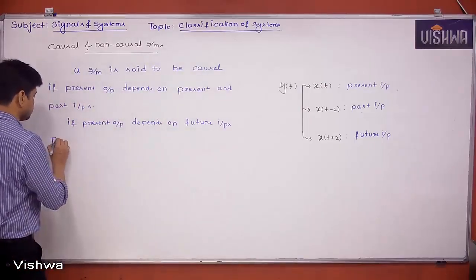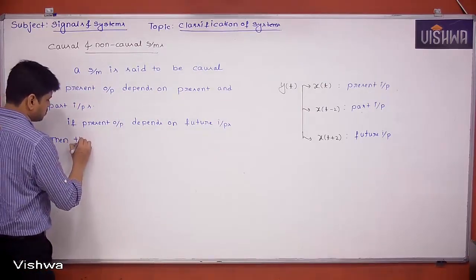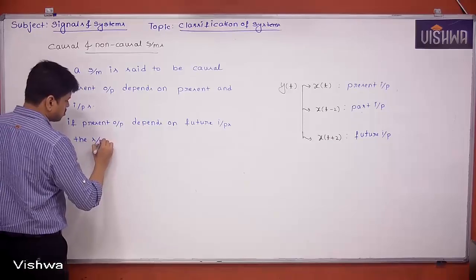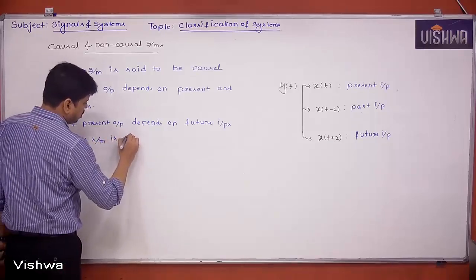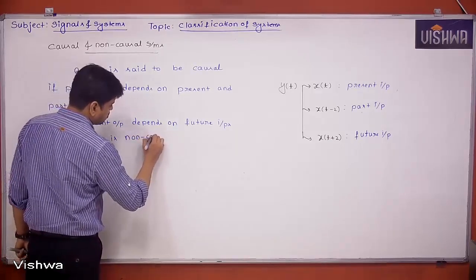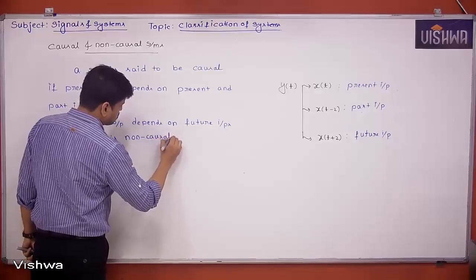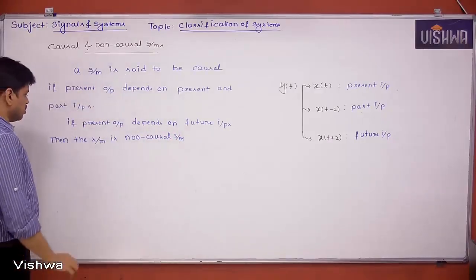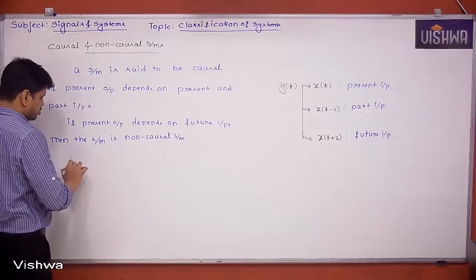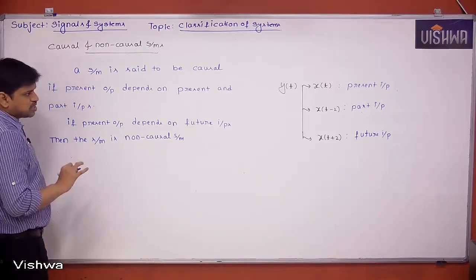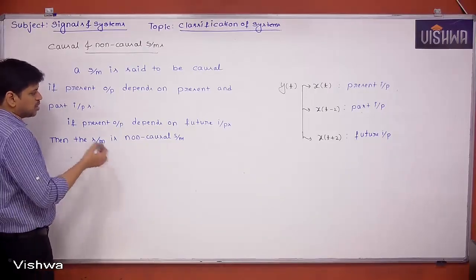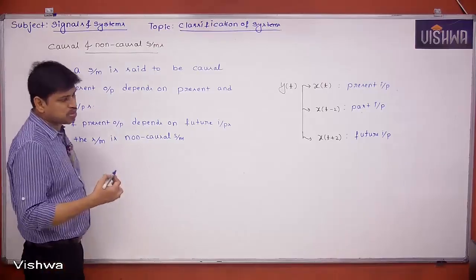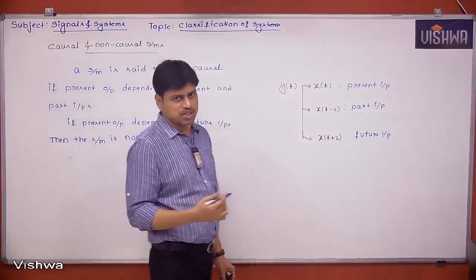Practically realizable systems are causal systems. Causal systems only are practically realizable. Non-causal systems are not possible to realize practically. Okay, that's what it is.